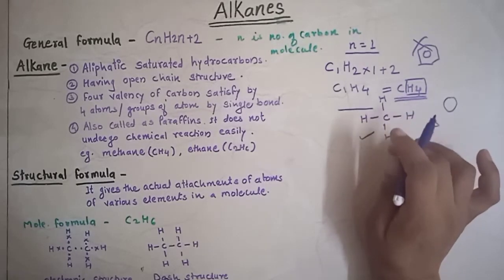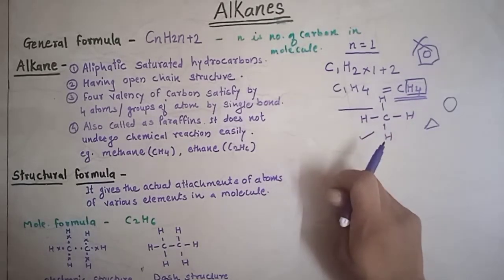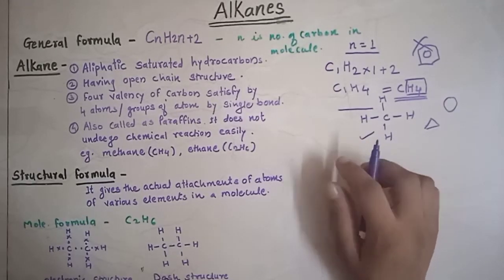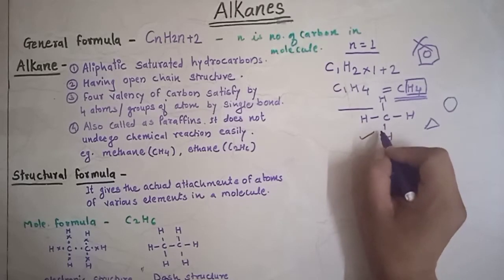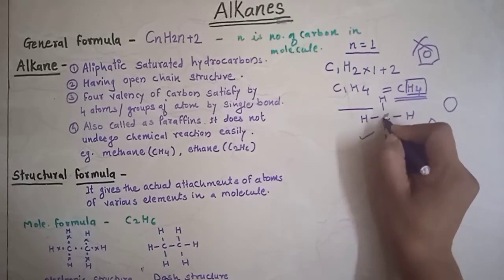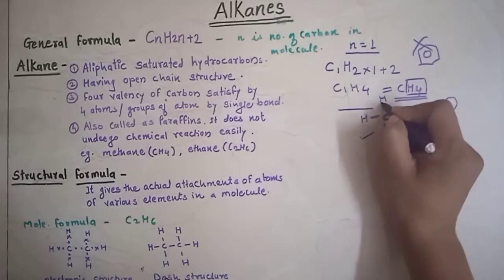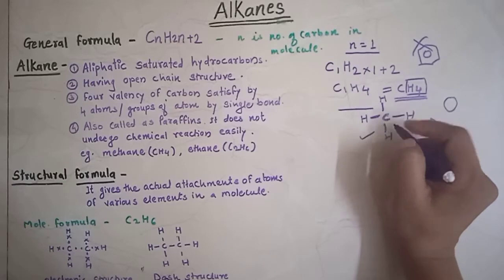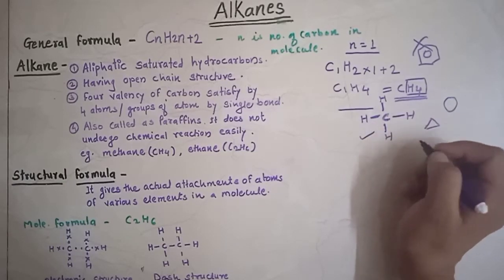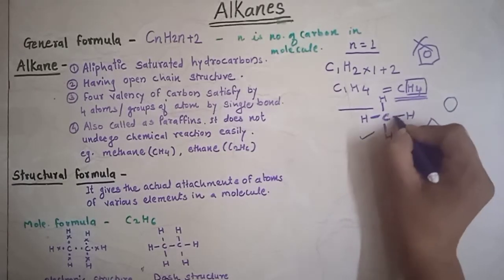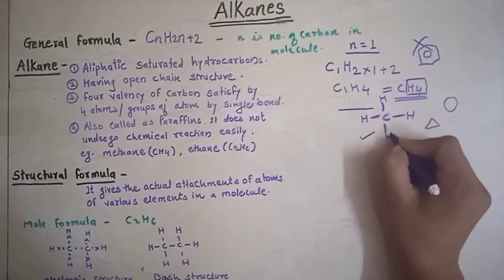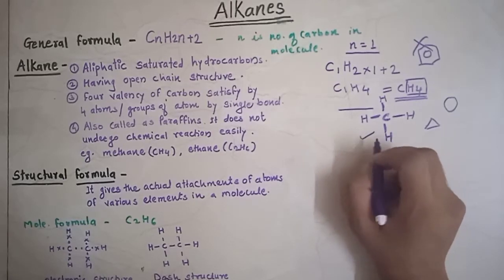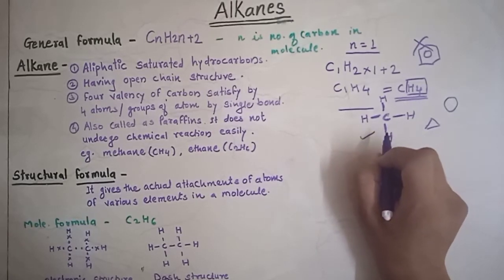Then third is the 4 valency of carbon satisfied by 4 atoms or groups of atoms by single bonds. Consider this example again. Carbon has 4 valency, meaning carbon forms 4 bonds with any atoms or group of atoms, which is fulfilled here by hydrogen. Hydrogen is attached to the carbon by a single bond.